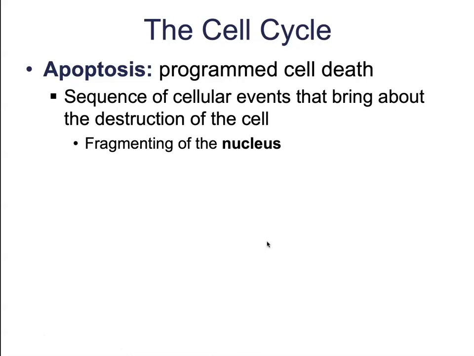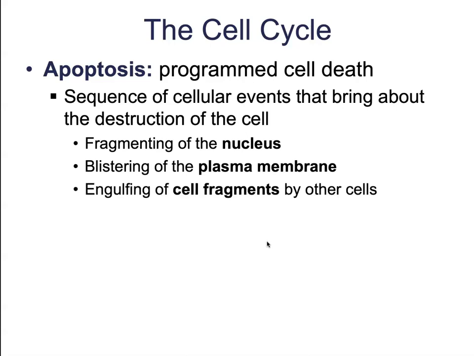The very first thing that's going to happen is the cell is going to gather itself up in a really tight ball. This is going to pull it away from all of its neighbors on all sides, which helps mitigate any potential damage. Then the nucleus is going to fragment and the plasma membrane blisters and bursts, and it leaves only cell fragments behind. Those little cell fragments can then be engulfed by white blood cells and other cells. And the enzymes that bring about this process are known as caspases.